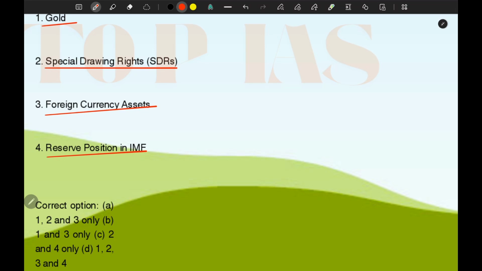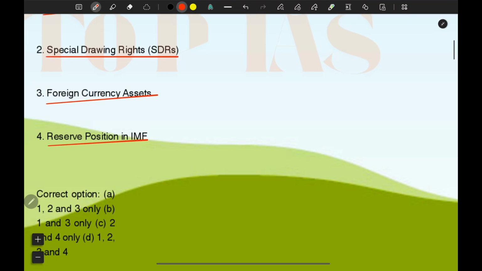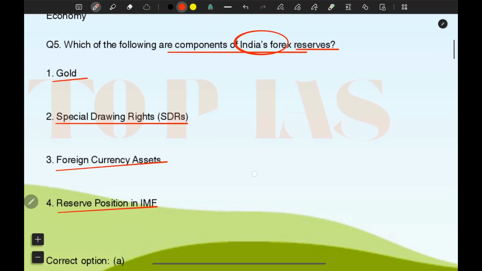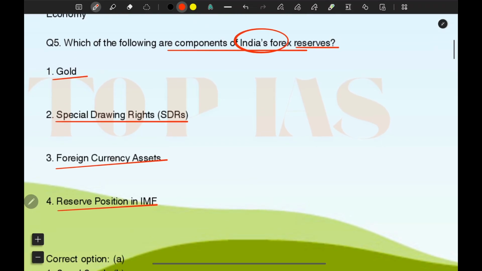So option D, that is 1, 2, 3, 4, means all are correct. India's forex reserve comprises gold, special drawing rights, SDRs, foreign currency asset, reserve position in IMF as well. Okay, so India's forex reserve comprises all these things.